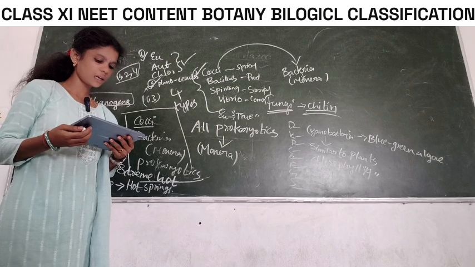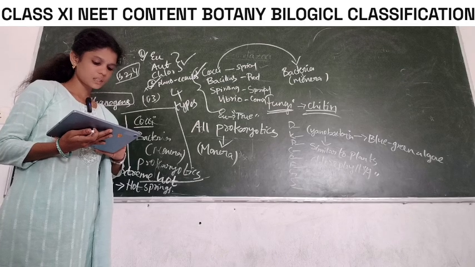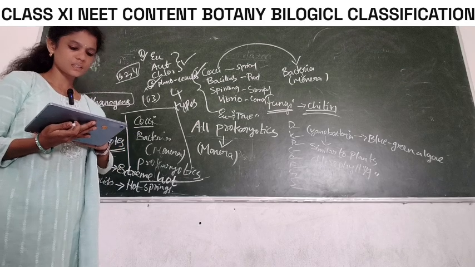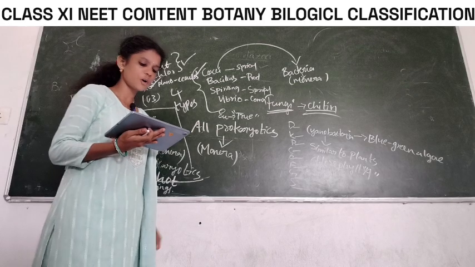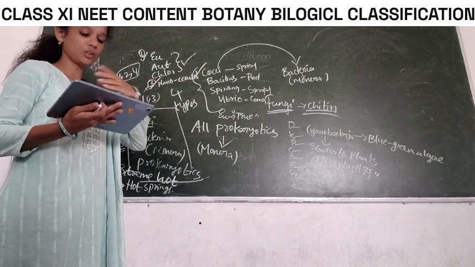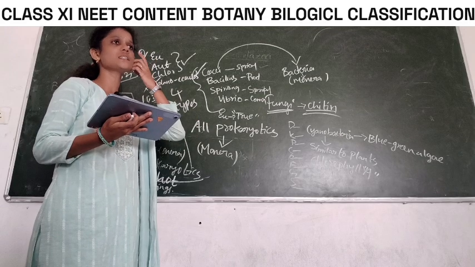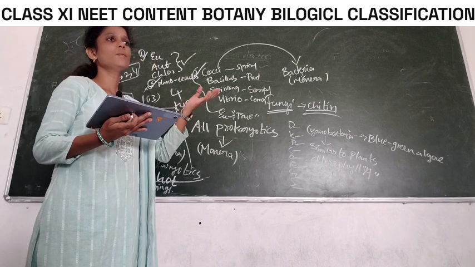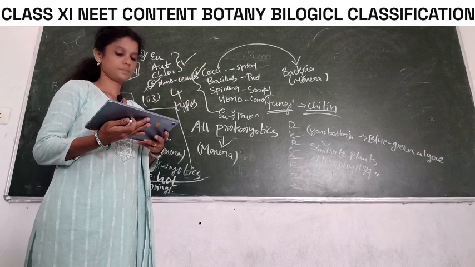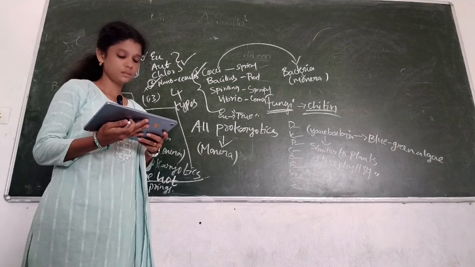Which among the following can live without oxygen? A. Pseudomonas, B. Mycoplasma, C. Amoeba, D. Paramecium. Just now we discussed mycoplasma. The answer is mycoplasma. Mycoplasma is the smallest primitive prokaryote and can live without oxygen.